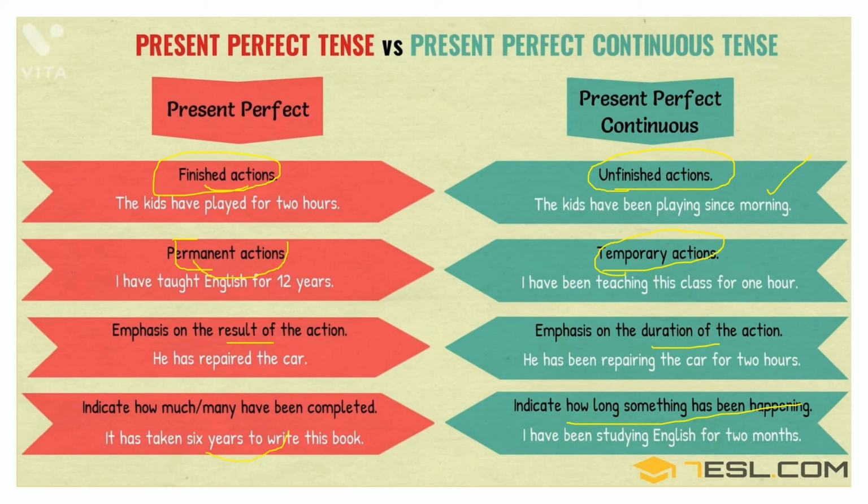So time here means how much time it took you to write this book. It's given to you to complete the action. Okay? How long you have taken to complete a particular action. So in that case, you will be using present perfect tense. And if it indicates how long something has been happening, there you will be using present perfect continuous tense.